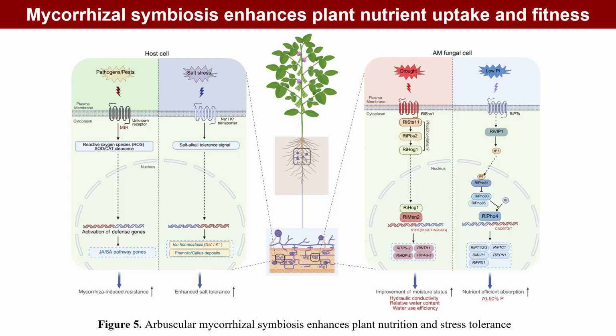Complementing rhizobia, arbuscular mycorrhiza enhances stress tolerance under phosphorus limitation. It activates phosphate transporters. During drought, the MAPK cascade upregulates aquaporin and trehalose synthesis. It also regulates ion balance under salt stress.